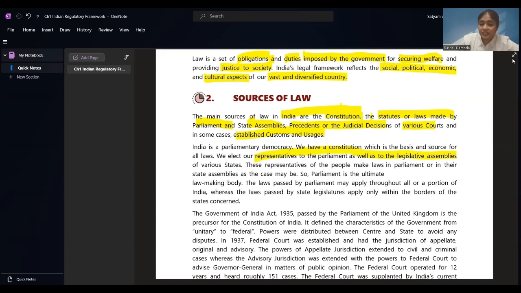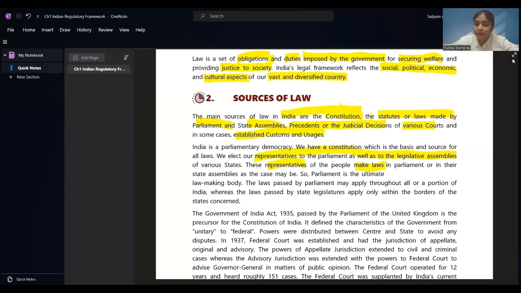Then these representatives of people make the laws. Laws are made by representatives of the people in parliament or in their lawmaking body. If they are in the parliament, they'll be making it over there, or in the state assemblies. Okay. So parliament is the ultimate lawmaking body. When a law is to be prepared, a draft is taken which is passed in both the houses of parliament, and then that becomes a law.